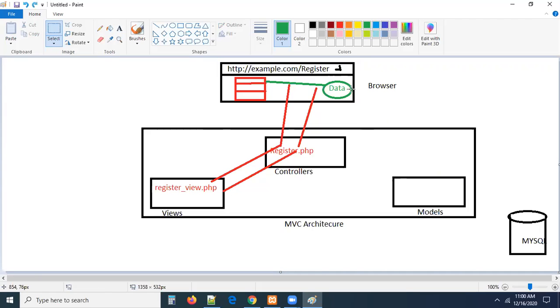One more thing. Can I save the data to the model? Is it okay? No, it is also not correct, guys. Remember carefully. If I save the data to the model directly, then from the model, can I send the data to the database? Is it okay? No, this is also not correct.